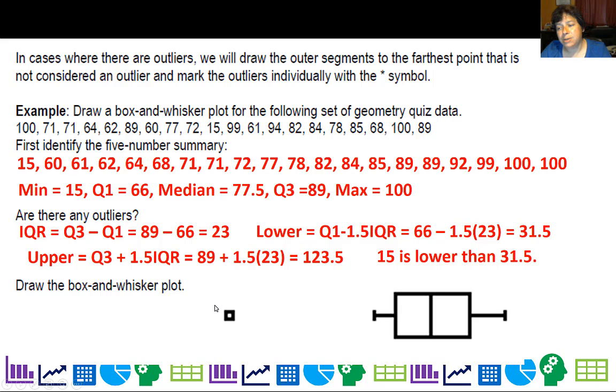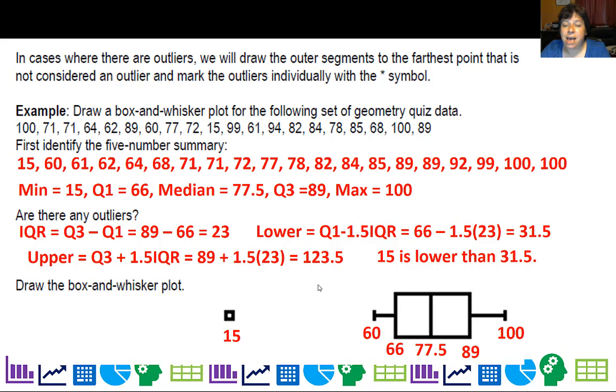Typically when you do a box and whisker plot with outliers, your stem, this segment right here, is going to go to the lowest point that's not an outlier. You notice it's not going all the way to 15. We're going to draw 15 separately as an outlier, and this is more normal data. All right, so there's your 15. Here are the different numbers for our box plot.